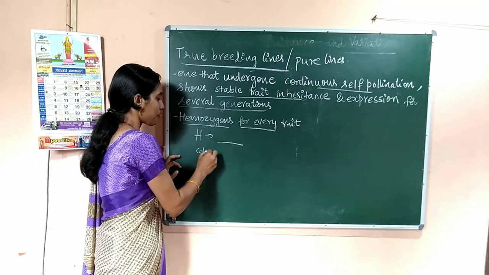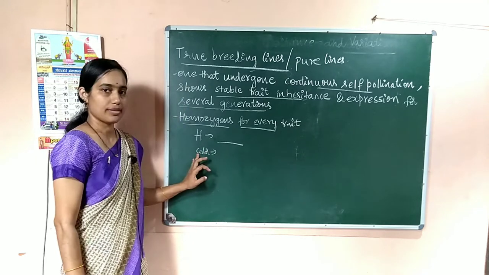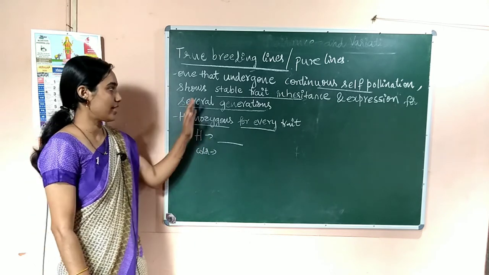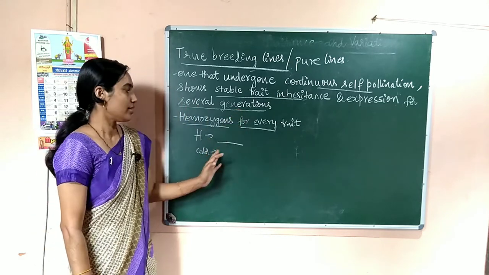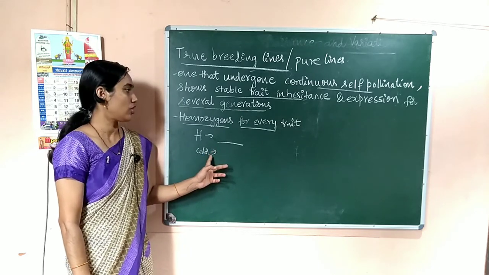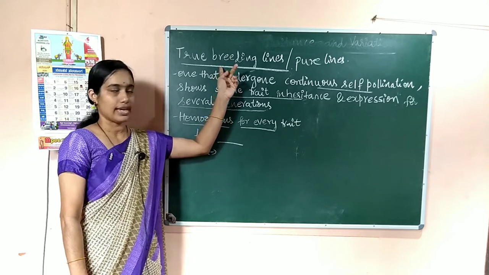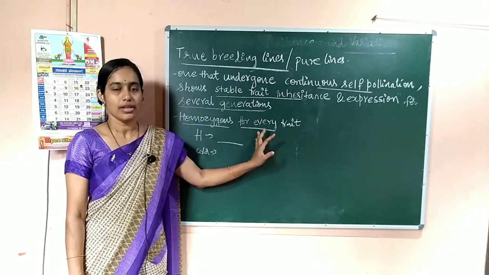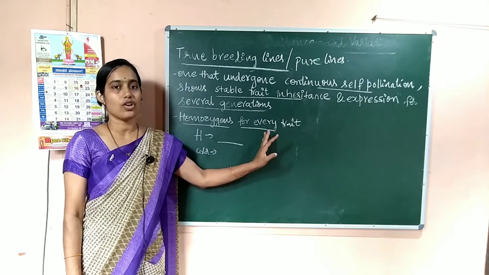If you consider the color of the seed, it is the same condition. So over several generations they show stable trait inheritance, and they are called true breeding lines or pure lines. They are homozygous for every character. They are not heterozygous. They are not hybrids.